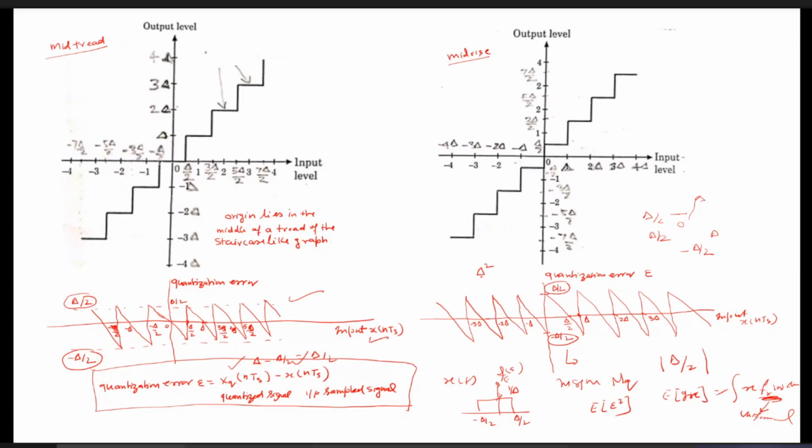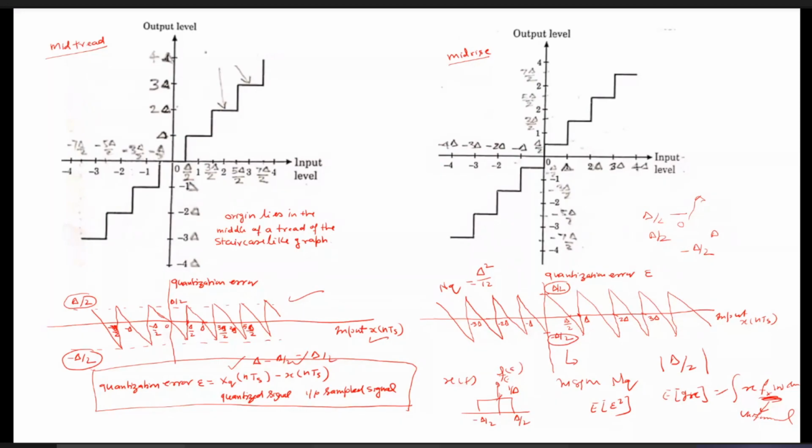This is the quantization noise in PCM. We will calculate how this value comes out. But here I just want to give you a brief: because of this quantization error, the quantization noise comes out. And if you calculate the mean square value of this quantization error, that is called the quantization noise, which will come out to be delta square by 12.